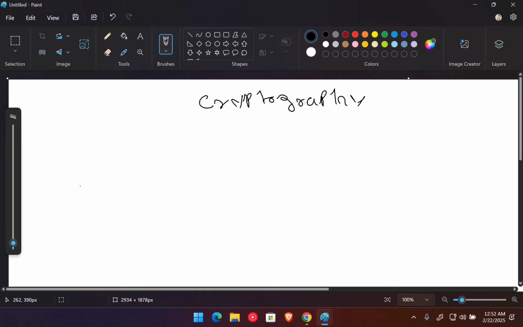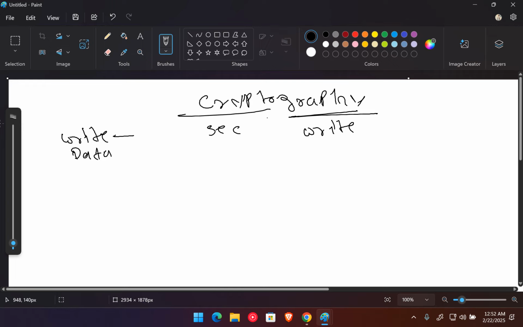If you translate it from the Greek language, graphy mostly means write. This word graphy comes from the Greek language. And if you talk about secure, meaning you want to secure your writing, this word comes from Greek too, mainly cryptography.